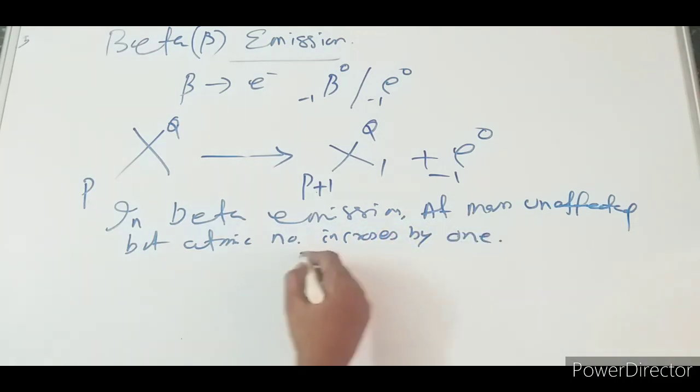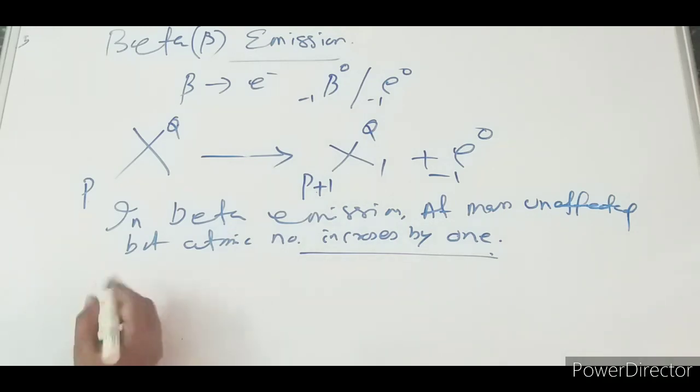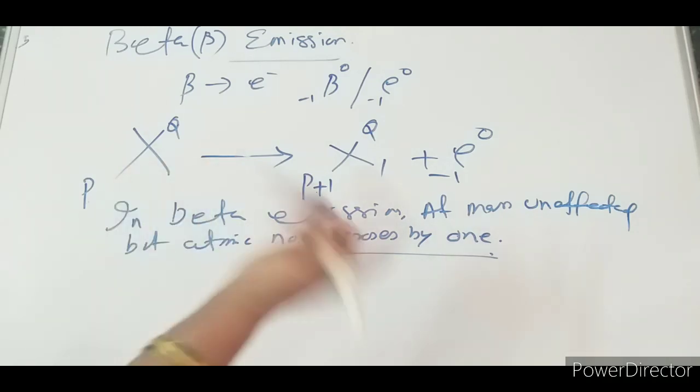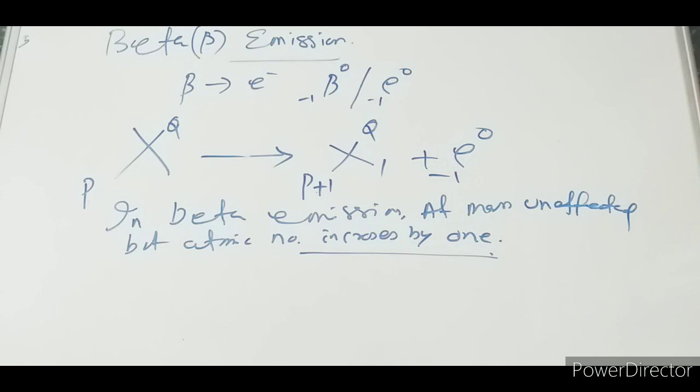If it increases by 1 in the periodic table, it is shifted one element further.